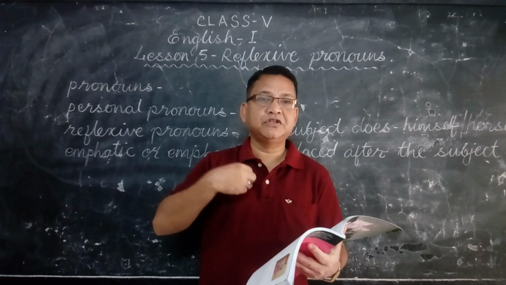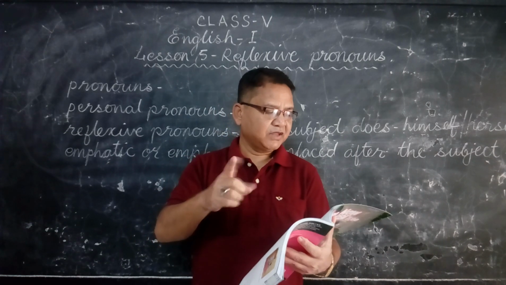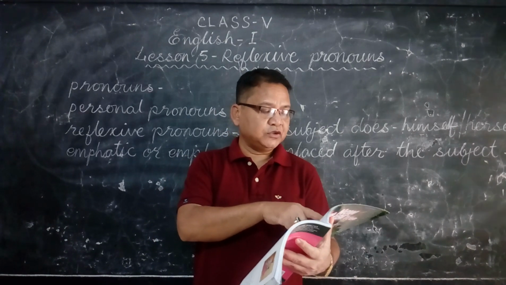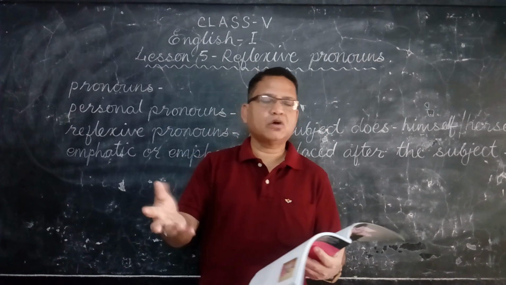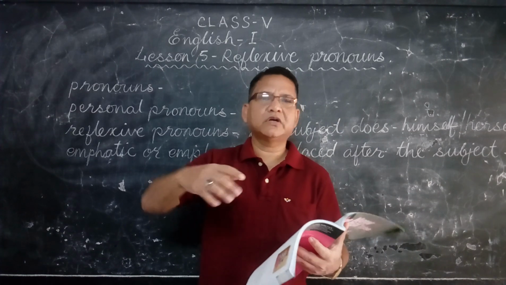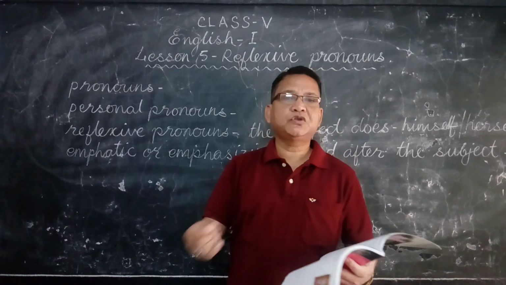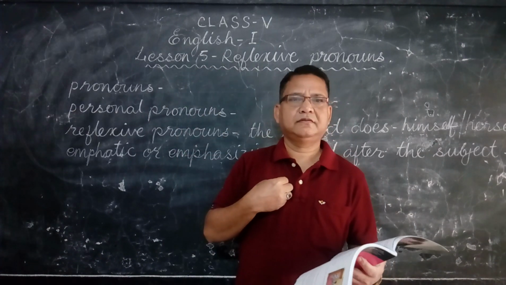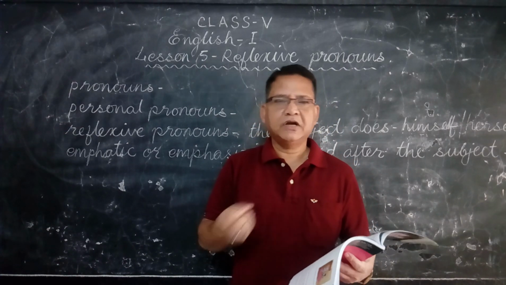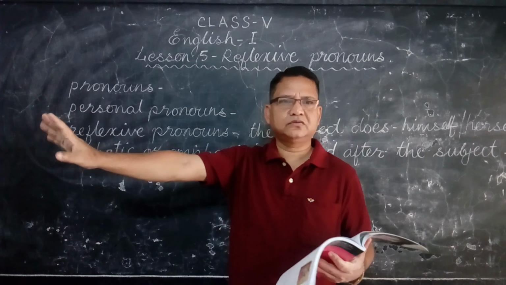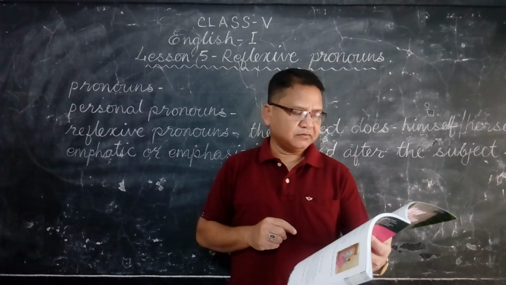Next, Ram is angry with him. Ram is not angry with himself. Ram is angry with somebody else. So this is not reflexive. Ranjan was talking to him. Here, Ranjan is not talking to himself. Ranjan is talking with somebody else. So that is not reflexive. Another, Ranjan was talking to himself. Ranjan is the subject, talking is the action, and he is not talking with anybody else. He is talking to himself. So himself is the reflexive pronoun.